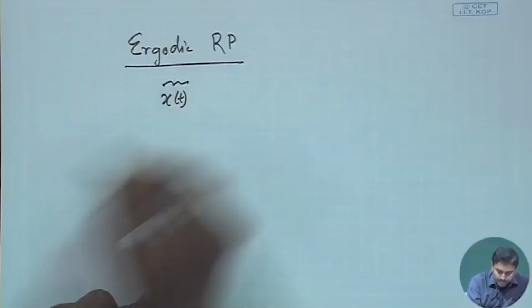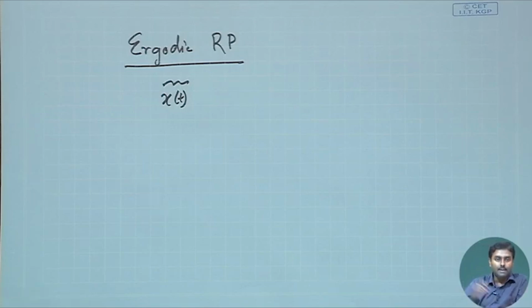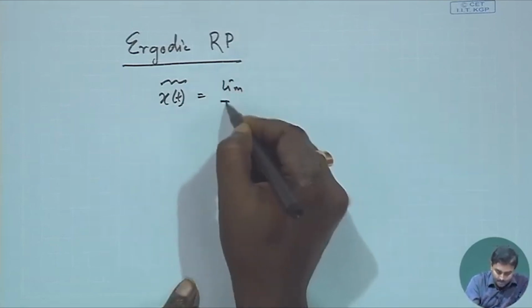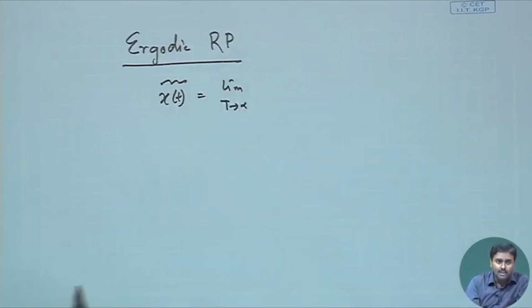to do the same thing in time, the averaging and second order statistics. Here it will not be statistics, it is the second order autocorrelation function, the way we have defined the autocorrelation function in the previous few classes. So, let us try to do that. First is the average. This was the ensemble average, this is the time average. So, time average is nothing but this, which is limit t tends to infinity, because it is a periodic signal.